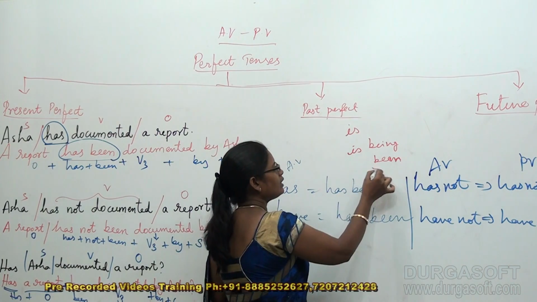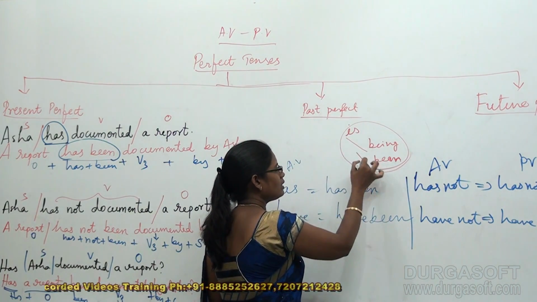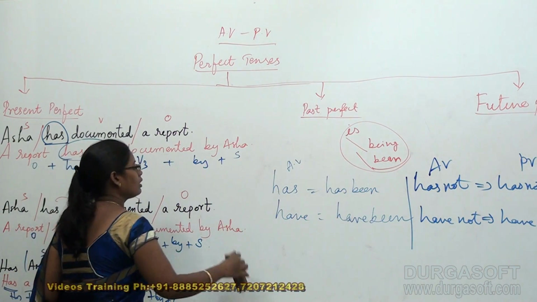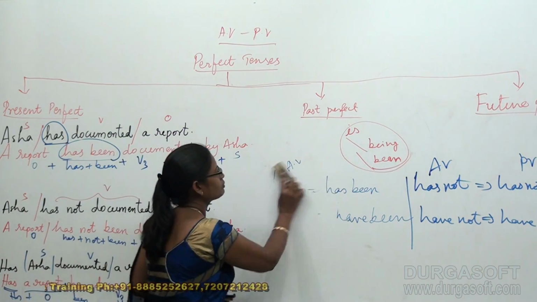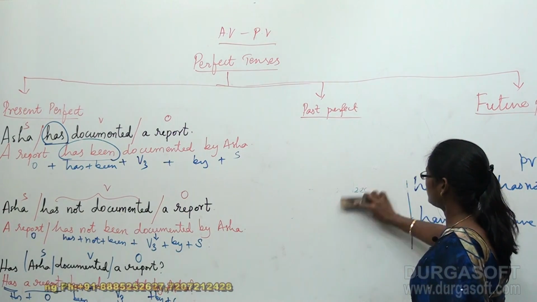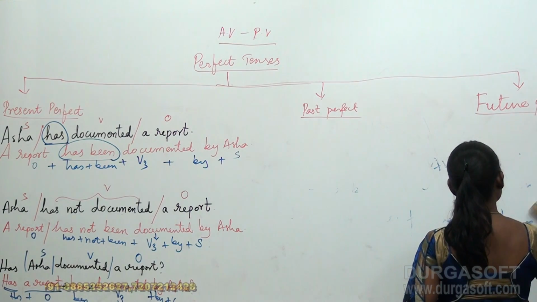These are the identifying words that you have to see. Is, being, been. These are the identifying words that you have to focus on when converting an active voice into passive voice in the respective tenses. Well, students, I think this is quite understandable for you. I hope everyone understood this.